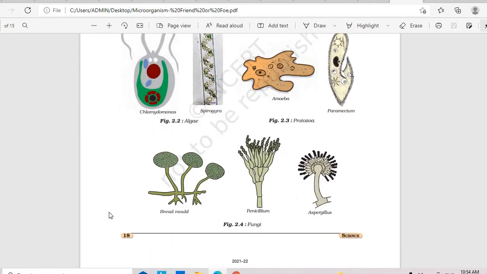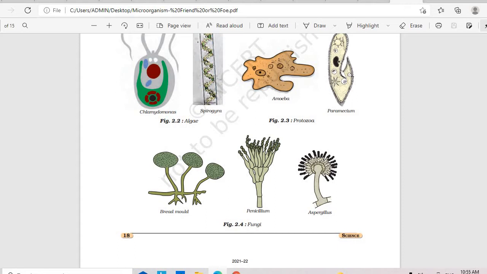Next you have fungi. I told you fungi are characterized by thread-like structures. You can see the thread-like structures here. They are called hyphae. These hyphae are the characteristic features of fungi. Fungi come under neither the plant kingdom nor the animal kingdom.